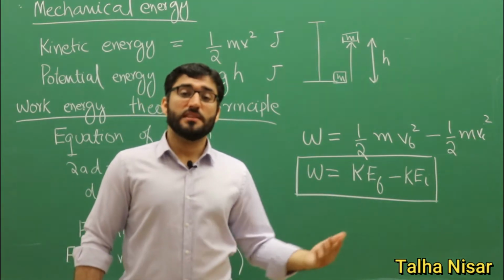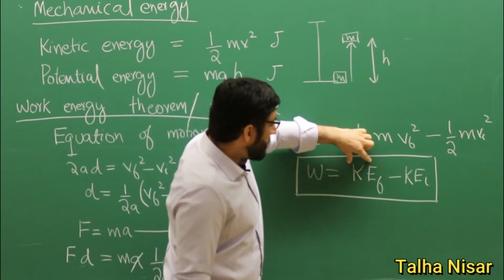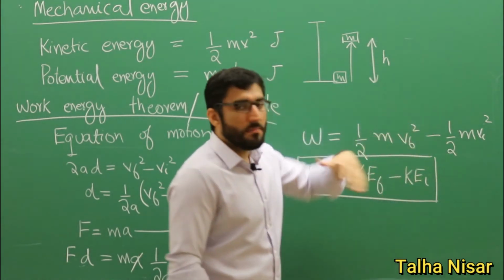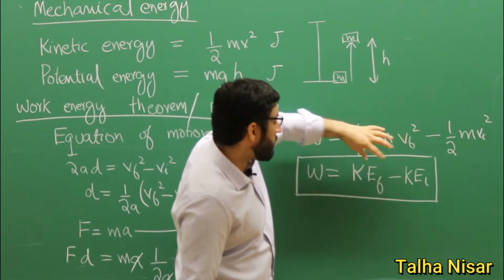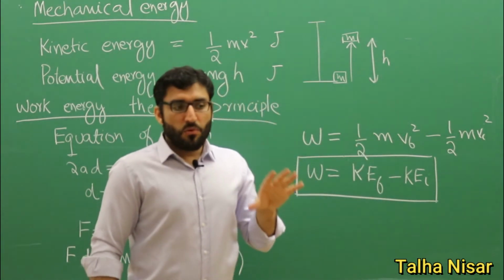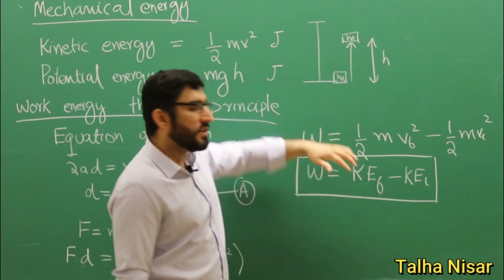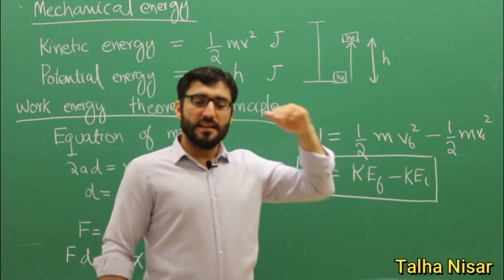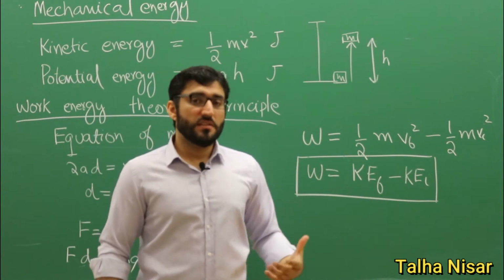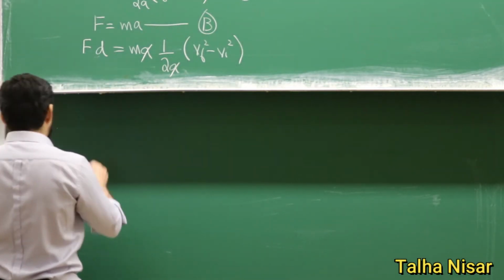If the body is moving with the same kinetic energy and it does not change, that means the final kinetic energy and the initial kinetic energy will be the same. So this difference will be 0. It means that no work is done on the system. So if the kinetic energy is changed, we will have some work done. It means that some force is applied, and then it actually changes the kinetic energy of the system. And now we will discuss a related example.